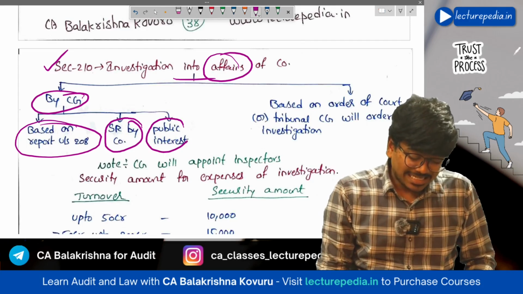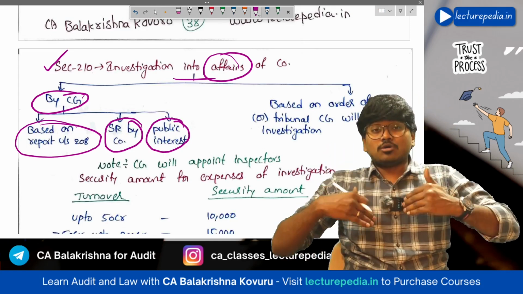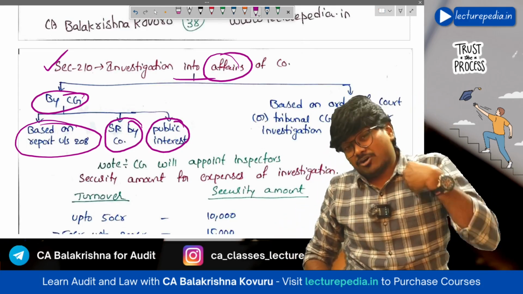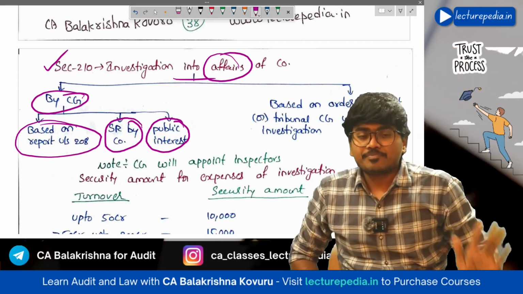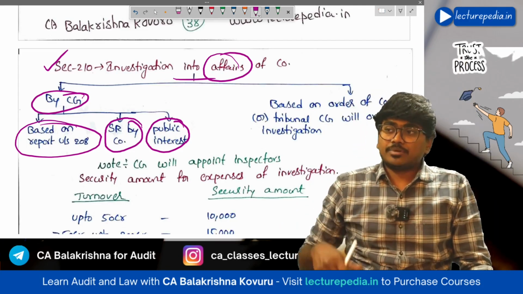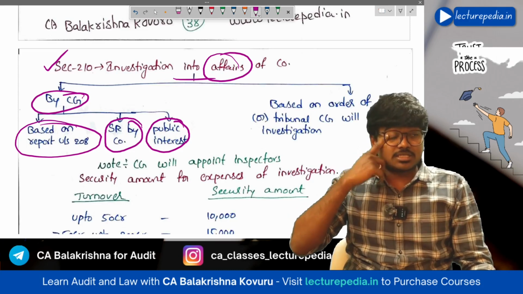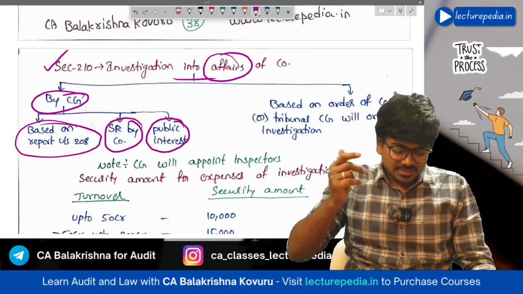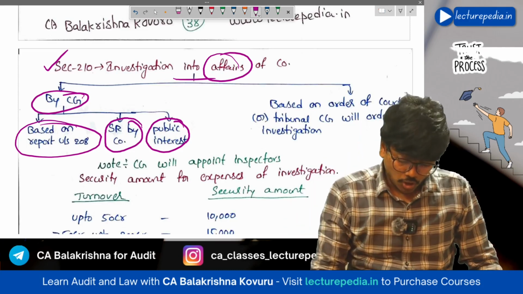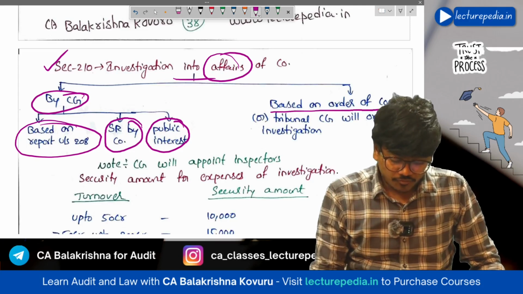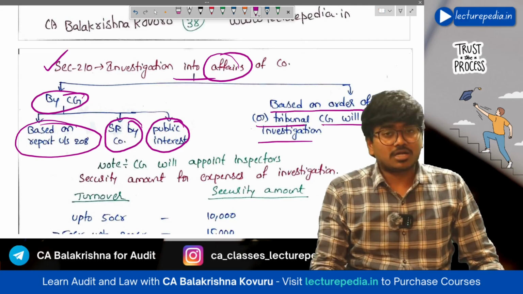Next, in public interest. On a suo motu basis, the central government itself can order for investigation into the company in the public interest. These are the three scenarios in which investigation can be conducted. Or based on an order of court or tribunal, the central government will order for investigation.